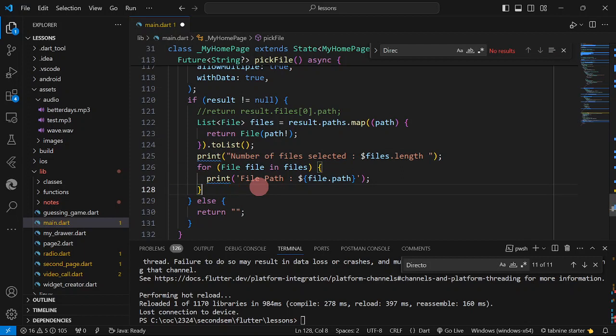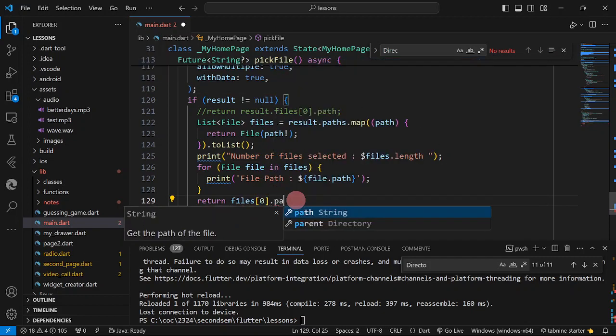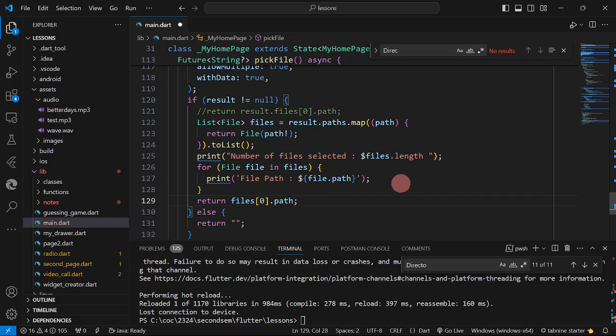Then so that we could play a single file, return files the very first selected file. I'm going to return the very first selected file, the path of the first file.